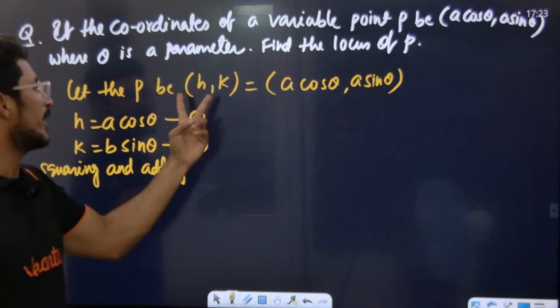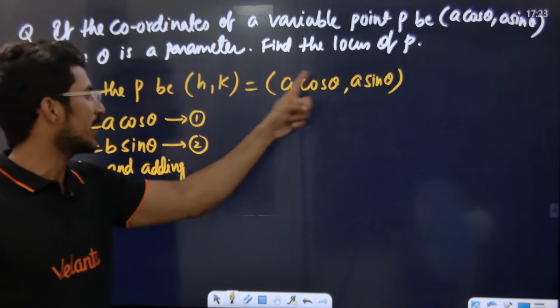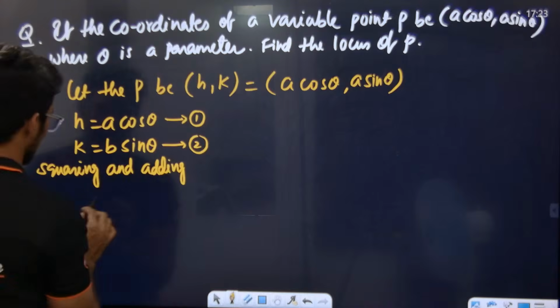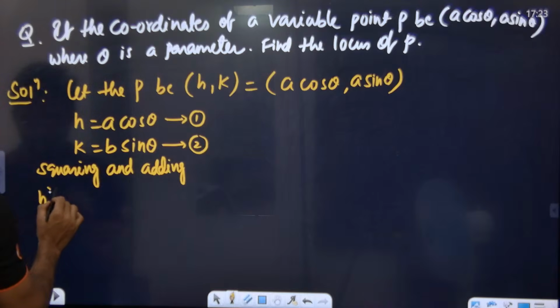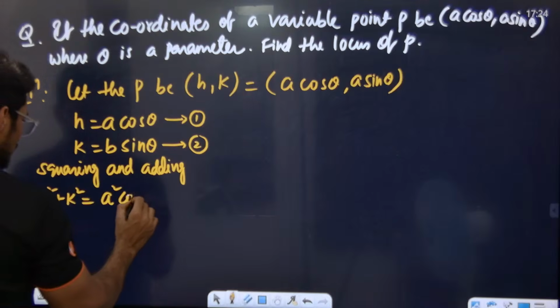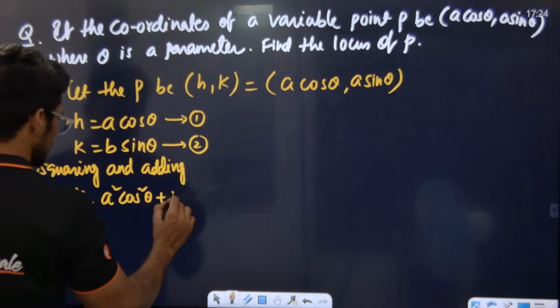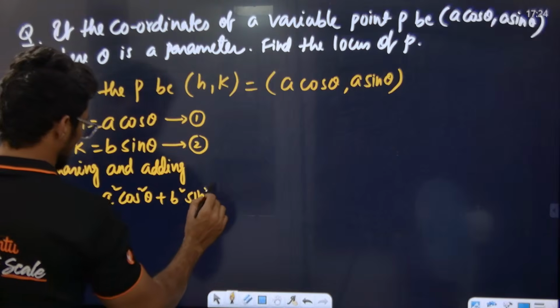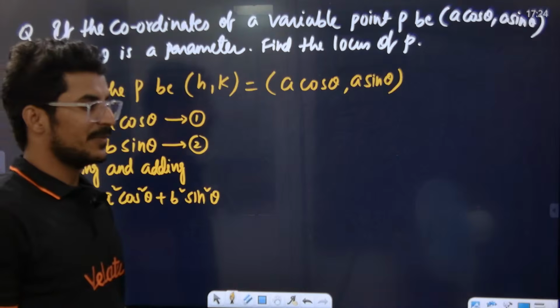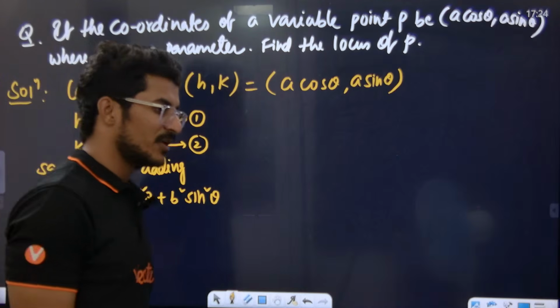Okay, sir, we are finding the locus of this point. I'm considering the point as h comma k. So h is a cos theta, k is a sin theta. That's what I'm writing. So from equation 1 and 2, squaring and adding, we get h square plus k square is equal to a square cos square theta plus a square sin square theta. You agree with my point? Sir, what do we get if we do this?